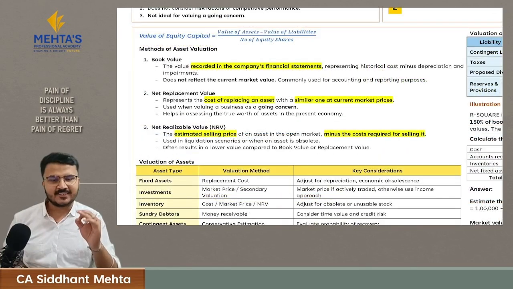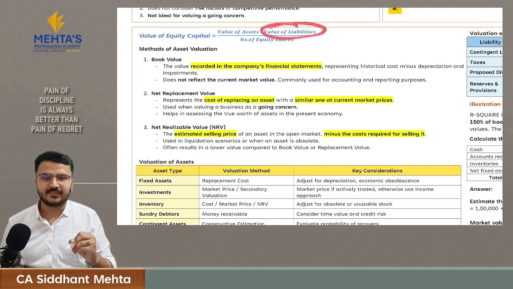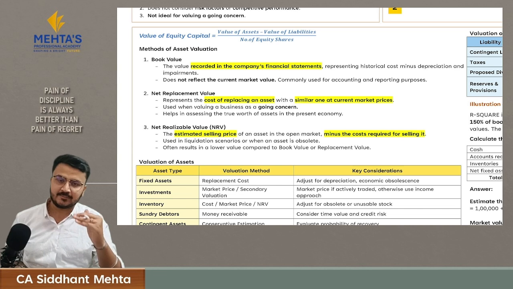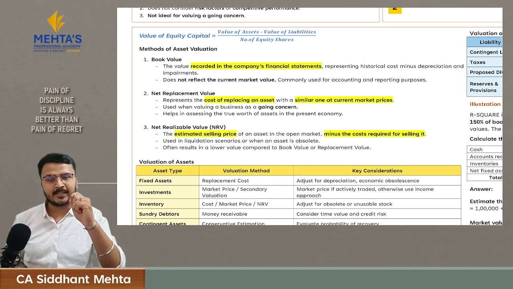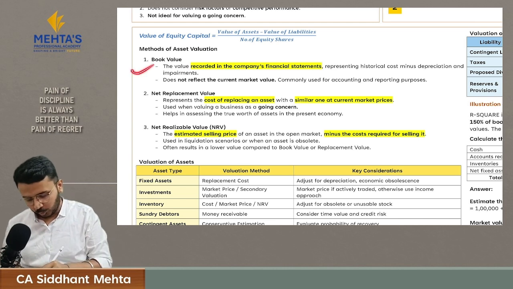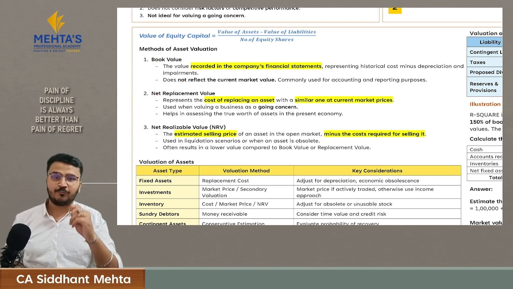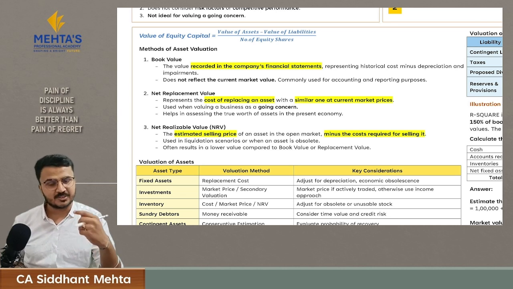Let's understand about asset approach. This is the approach which helps you to value your business. Here you value your business based upon value of assets minus value of liabilities. There are different values which you can take at the time of valuing your asset, but the most common ones are book value, net replacement value, and net realizable value. Which value to take depends upon the situation of asset and nature of the asset.